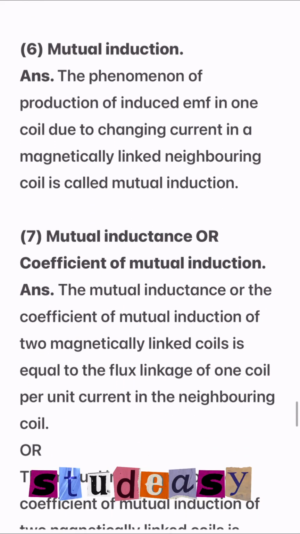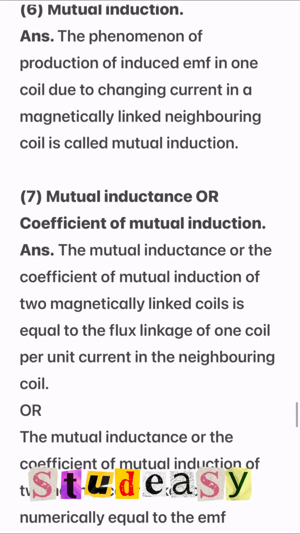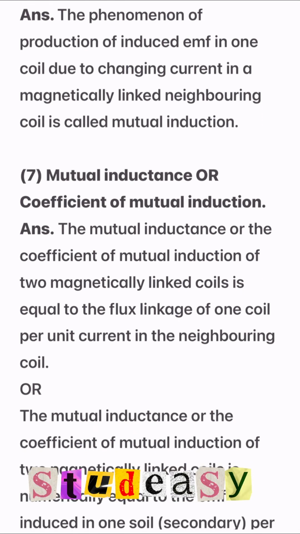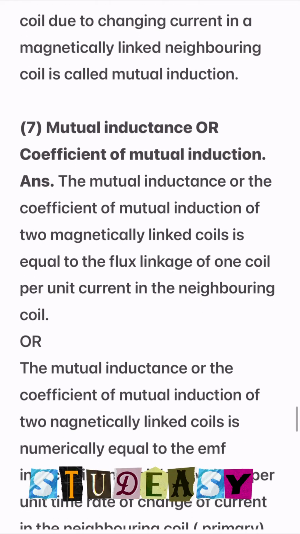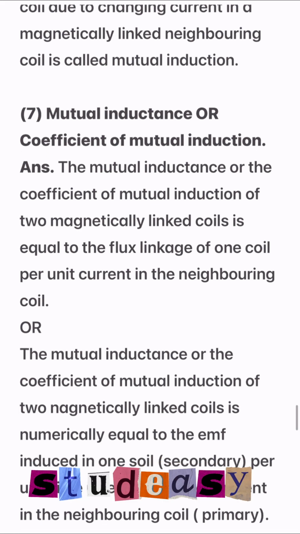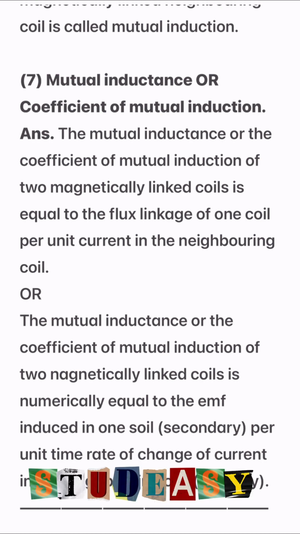Number 6, mutual induction. The phenomenon of production of induced EMF in one coil due to changing current in a magnetically linked neighboring coil is called mutual induction.